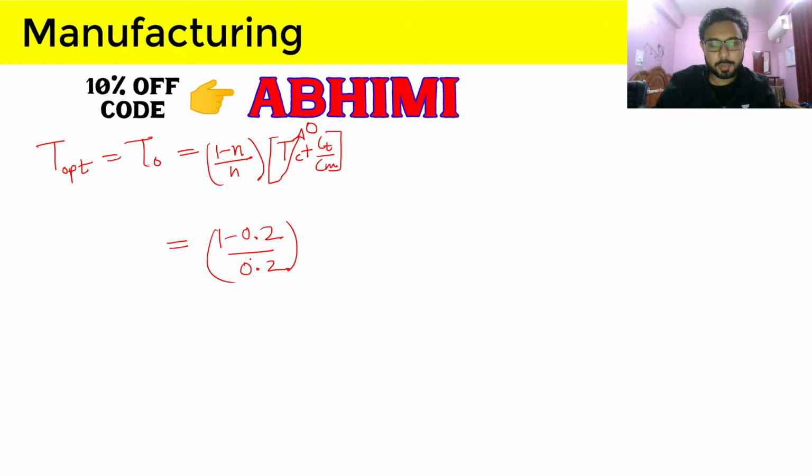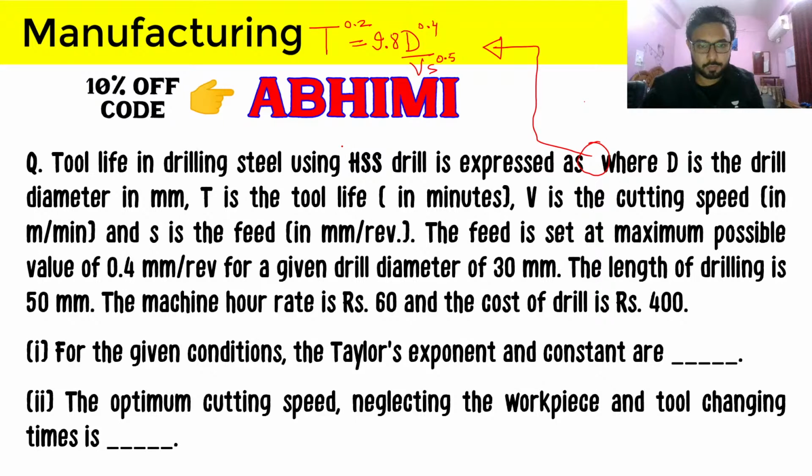So this is the optimum time, and after we have calculated this time we will use the Taylor tool life equation to calculate the optimum velocity, and we are given Ct. This is the tooling cost, the cost of drill, which is 400.